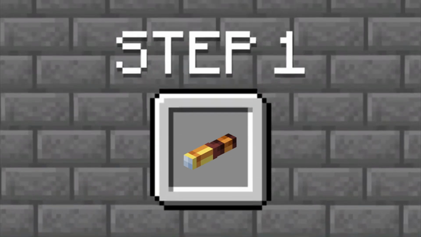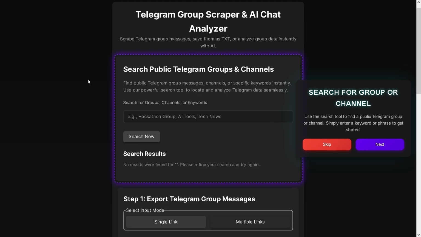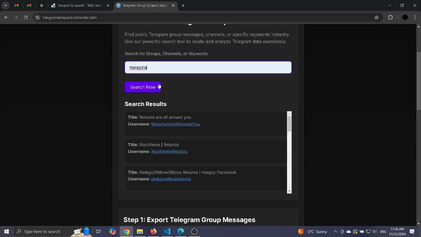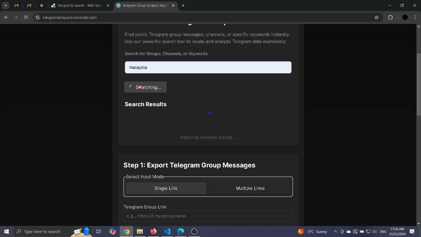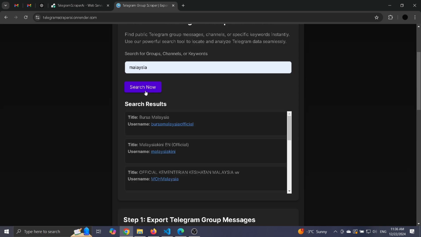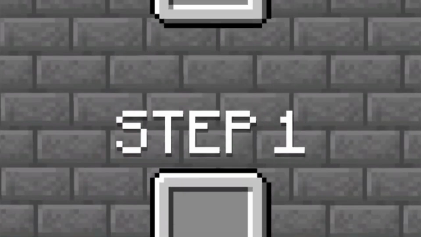Here is how it works. Step 1. Use a smart search bar powered by Python and i18n, with multilingual support. Type in your interests like Malaysia and it will fetch public groups talking about the best street food or hidden travel gems.